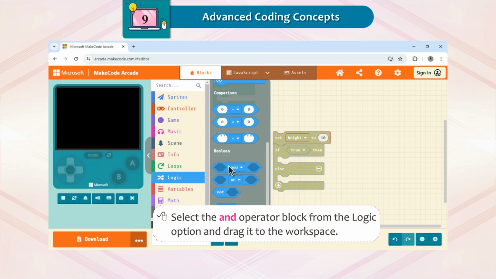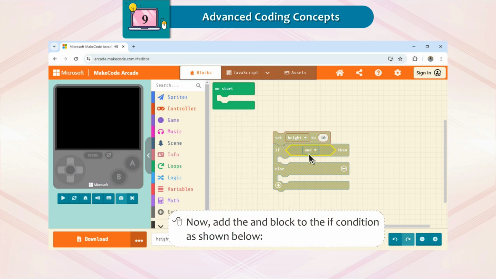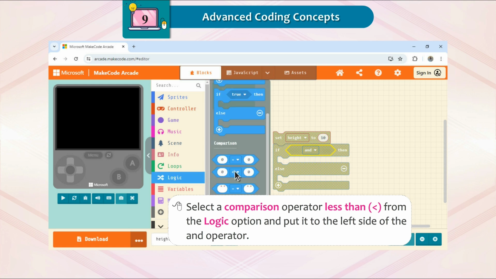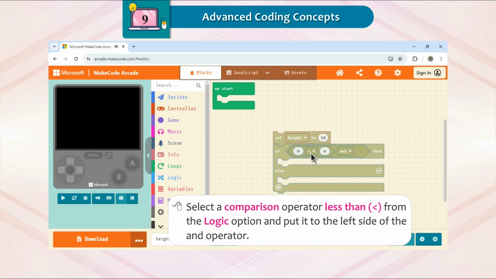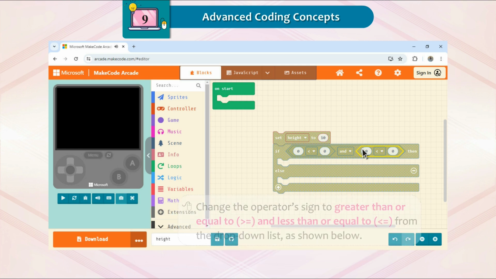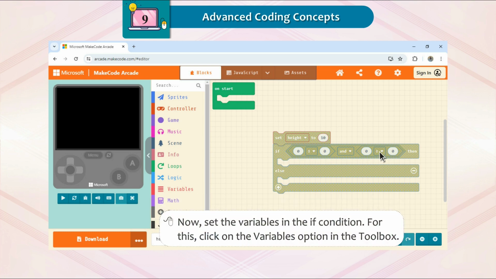Select the AND operator block from the Logic option and drag it to the workspace. Now, add the AND block to the if condition as shown below. Select a comparison operator less than from the Logic option and put it to the left side of the AND operator. Again, drag the comparison operator less than from the Logic option. Put it to the right side of the AND operator. Change the operator's sign to greater than or equal to and less than or equal to from the drop-down list as shown below.